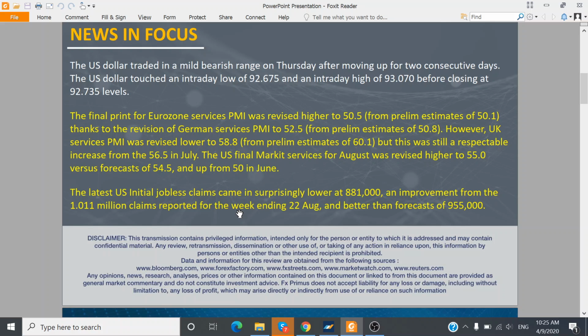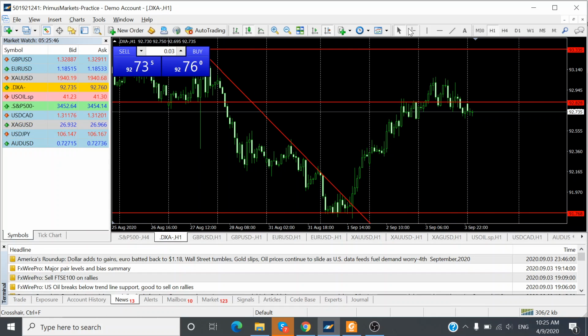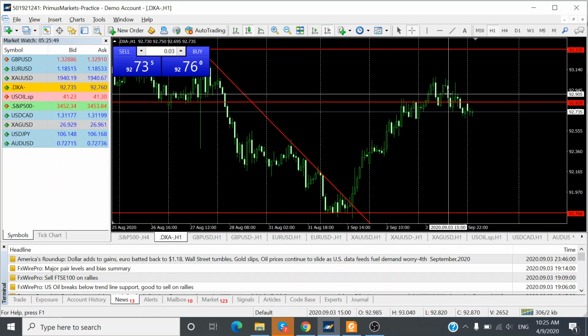Initial US unemployment claims came in surprisingly better than market forecast, coming in at 881,000 claims being submitted, an improvement from 1.011 million claims for the previous week. And this 881,000 figure was better than market forecast of 955,000. So that was the news, that was the result, and the theory is as the numbers came in below market expectations, theoretically the US dollar should be strengthening. However, we don't see the US dollar strengthening much as the data was being announced yesterday at 8:30 p.m.